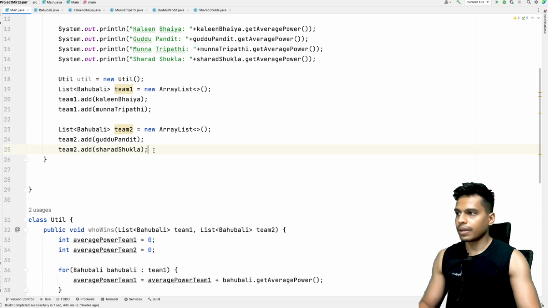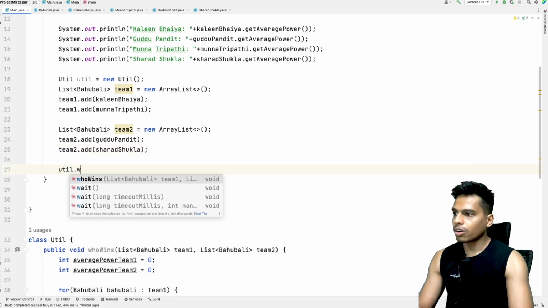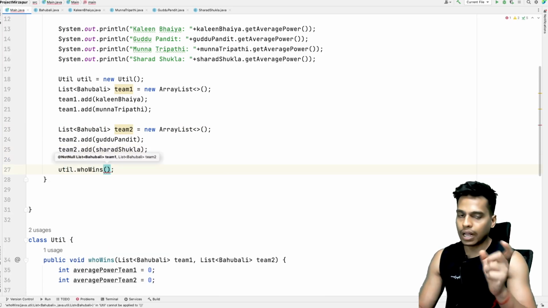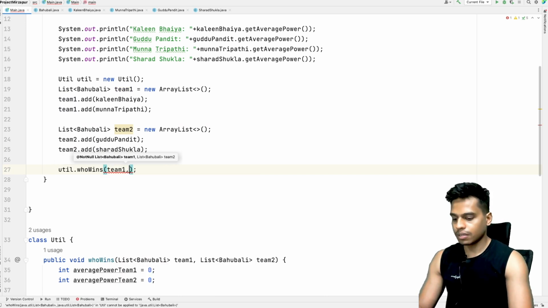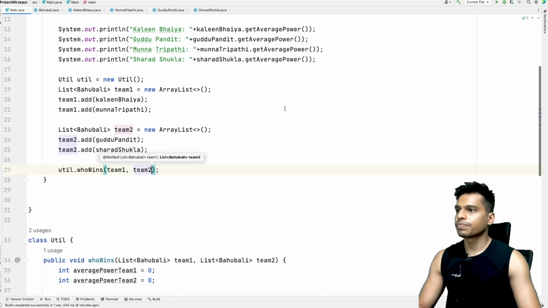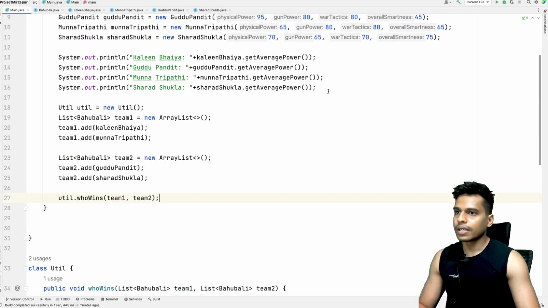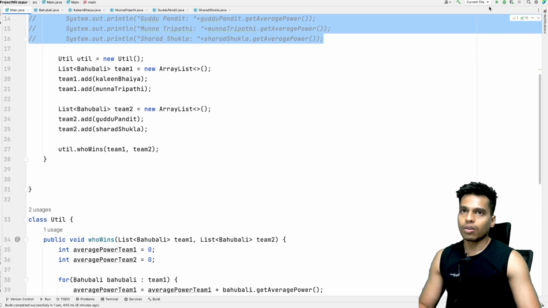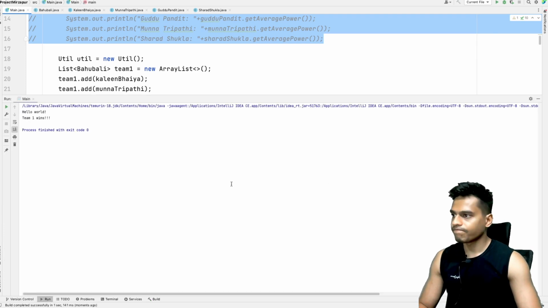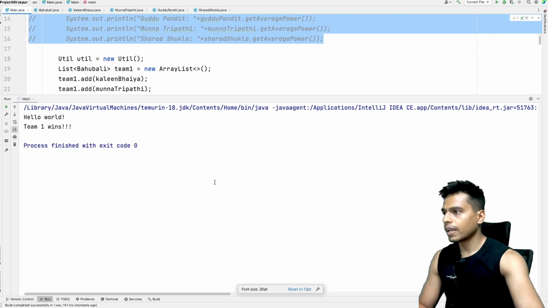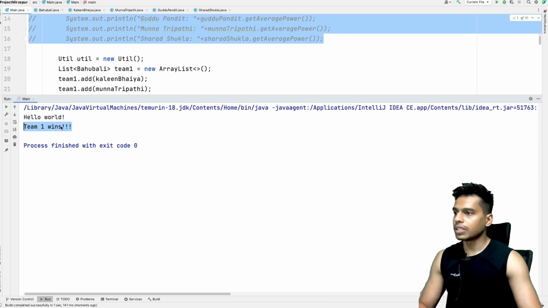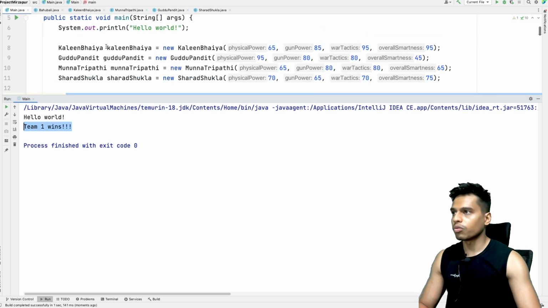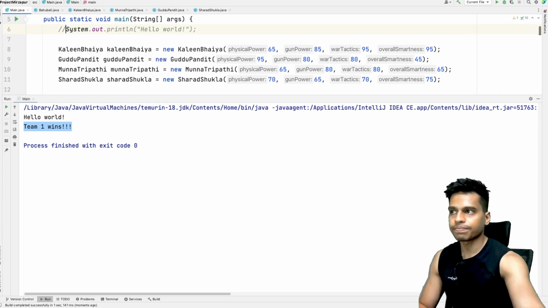Now let's compare. So util.whoWins, and we'll have to pass two teams, team1 and team2. Okay, let me just comment this. We don't need this anymore. Now let's run this. Okay, it says team1 wins, and at the same time we are getting hello world. We don't need this.